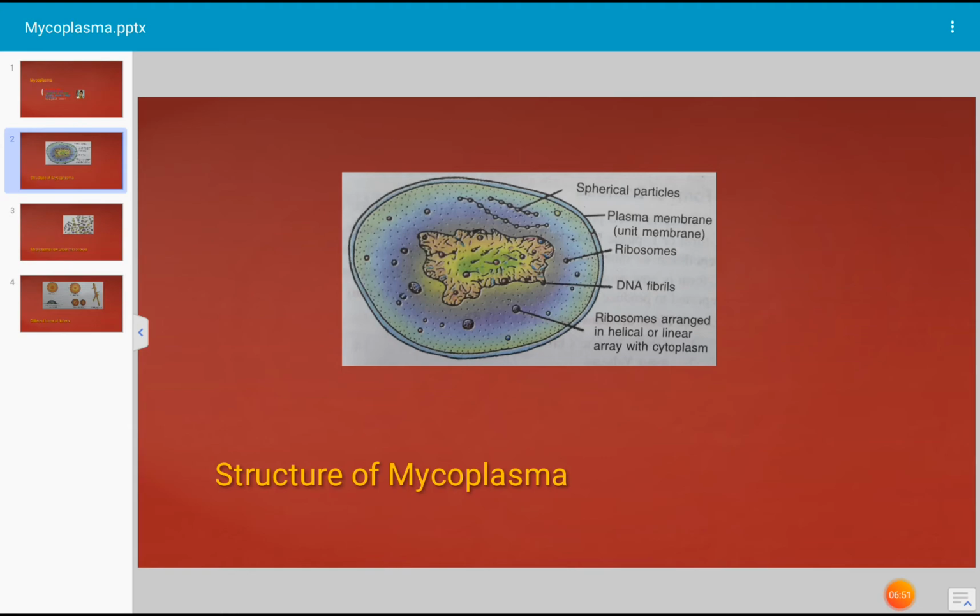Mycoplasmas are practically very, very small, ultra microscopic, unicellular. Uni means one. Non-motile means there are no flagella; motile structures are absent. Ultra microscopic, they can be seen only under the microscope.